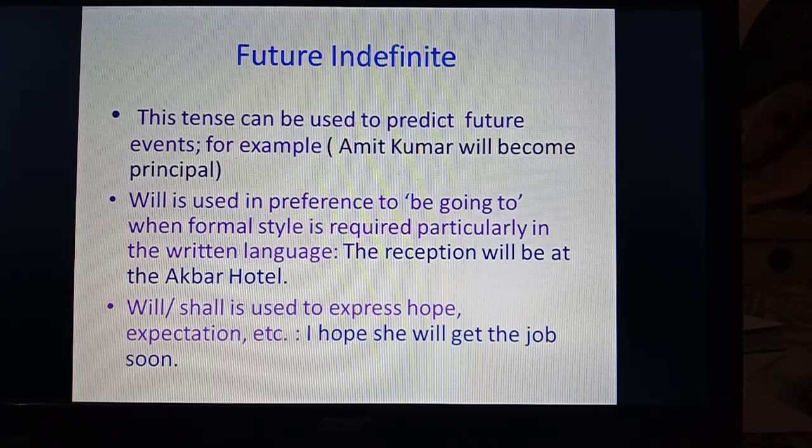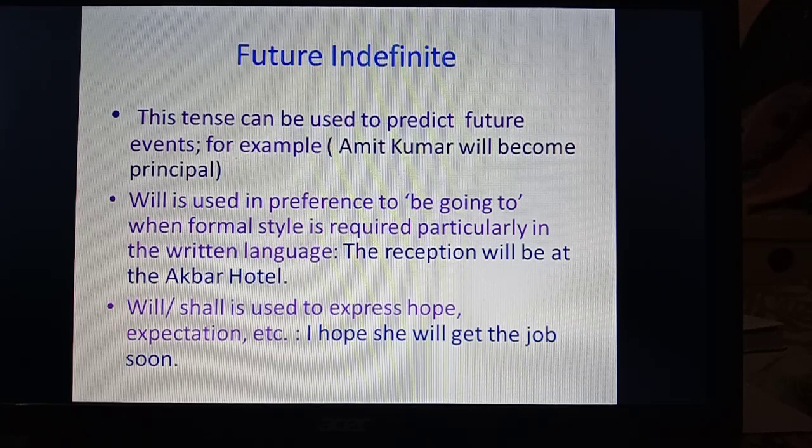For example, the reception will be at the Akbar Hotel. Then will and shall are used to express hope, expectation, etc. I hope she will get the job soon. So future indefinite tense is used to predict future events, and will and shall are used to do so.